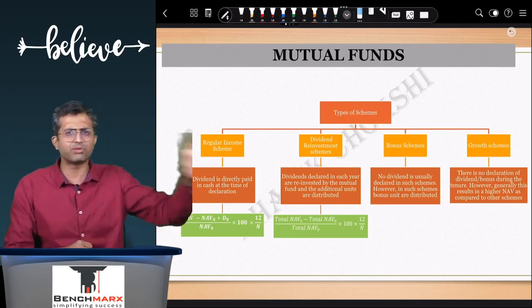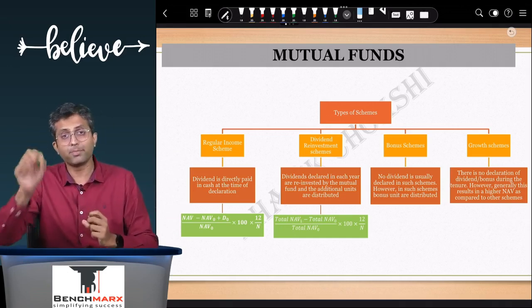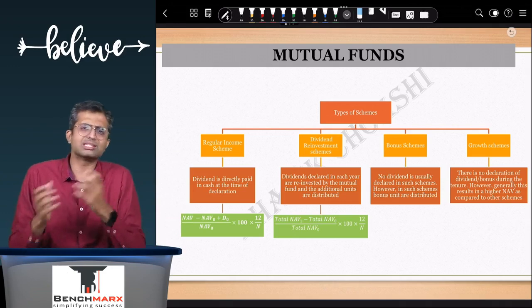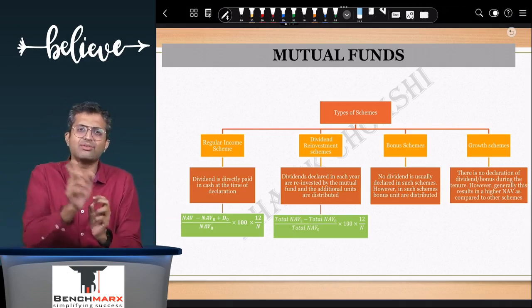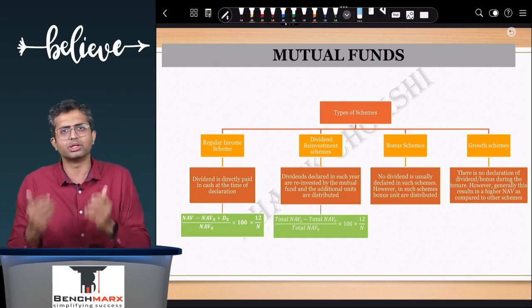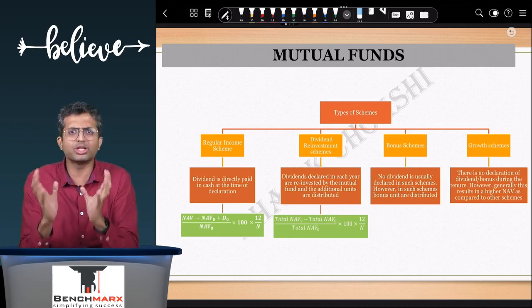Like in portfolio, we take P1 minus P0, that is price at the end of the first year minus price today, plus distributions or dividend, upon P0, into 100. In a similar way, instead of P, we take NAV. So NAV at point N, let's say after 1 year, minus the NAV that I started with today, that is NAV 0, plus the distributions during the period. That will give me the total return.